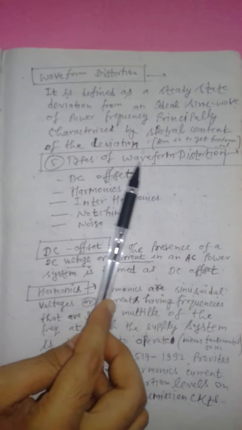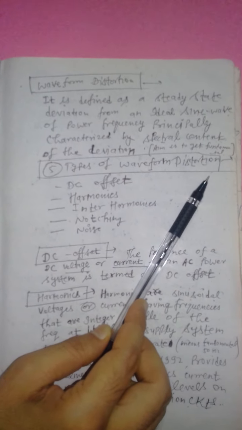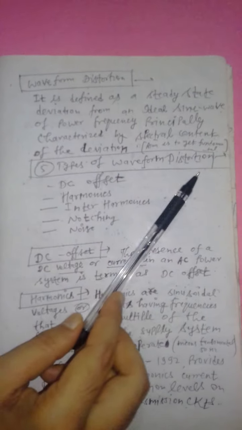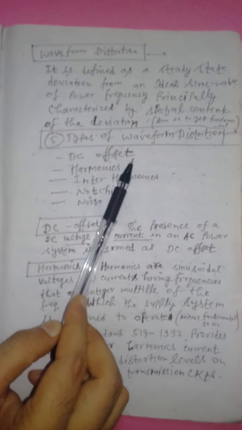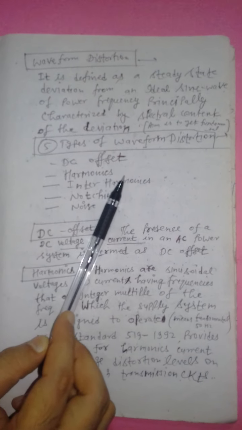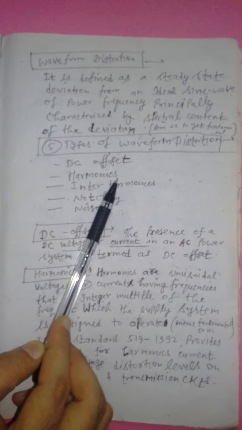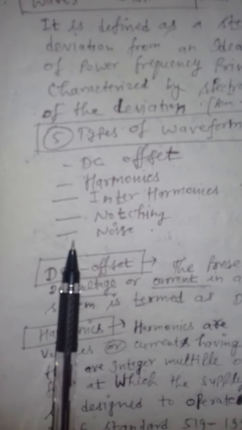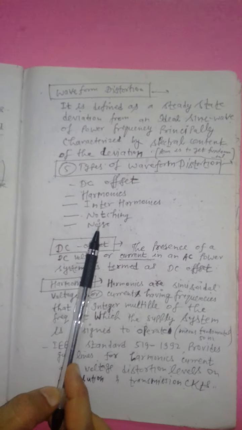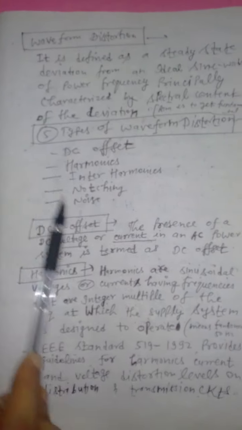So there are 5 types of distortion which you can find. Number 1, distortion due to DC offset. Harmonics, it is again a kind of distortion. Interharmonics, again it's a distortion. Notching, it's a distortion. Noise, again it's a type of distortion, waveform distortion, right? So basically in rough terms I can call these 5 as a pollution. All these 5 are pollutions in the system, right?